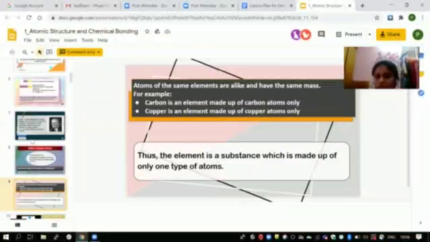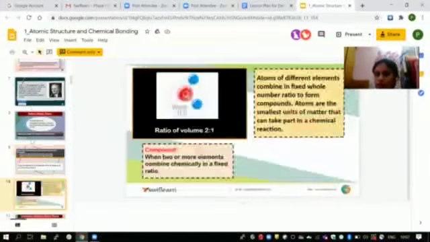Another example, copper is an element made up of copper atoms only, not copper with carbon or carbon with copper. That is, the elements are made up of the same atoms. Thus, the element is a substance which is made up of only one type of atom. So, the things which are made up of only one type of atom are called elements.